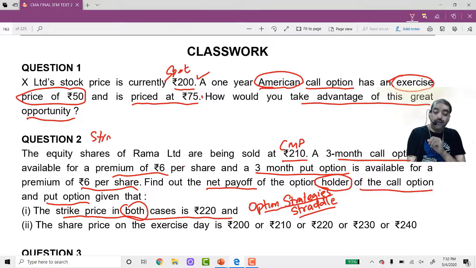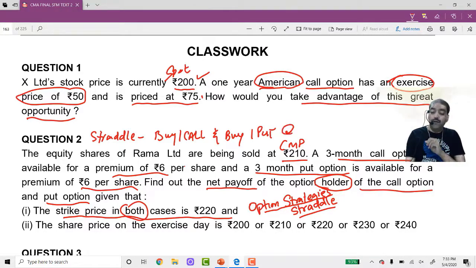So what is a straddle strategy? In a straddle strategy, you buy one call option and you buy one put option at the same strike price. So you are buying at 220.